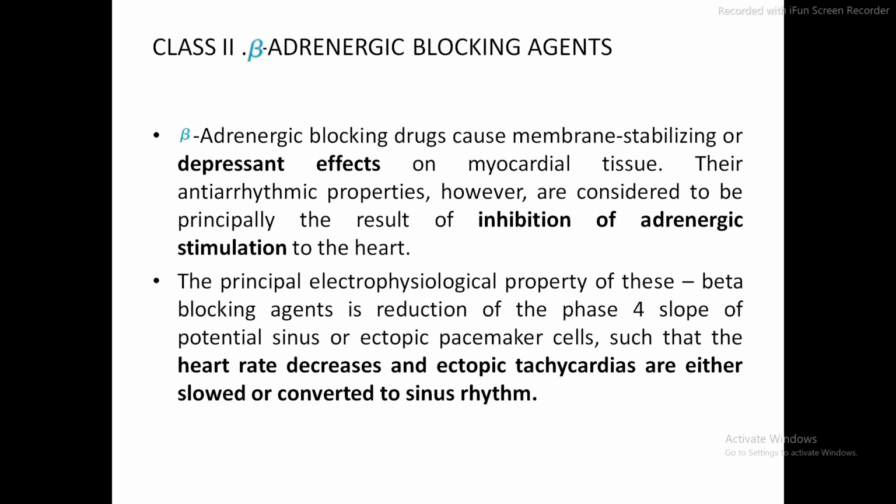So phase 4 has a continuous slope in the action potential. The beta blocker drugs reduce the slope in phase 4, such that the heart rate decreases and the ectopic tachycardias are either slowed or converted to sinus rhythm.